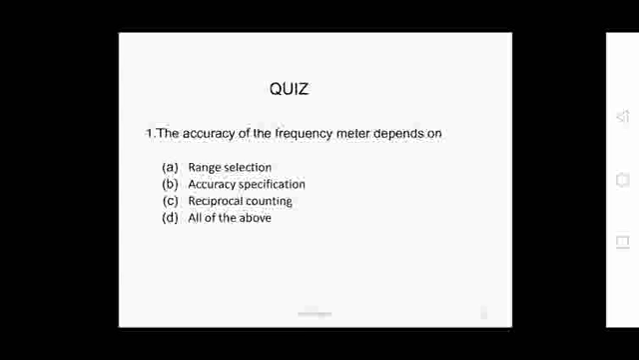So here is a little quiz. The accuracy of the frequency meter depends on which factors? Range selection, accuracy specification, and reciprocal counting, all the above. So the option is all of the above.